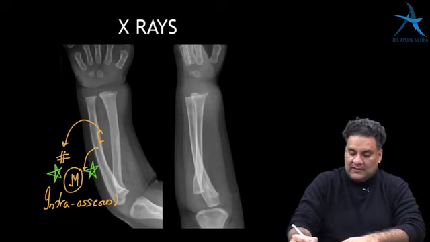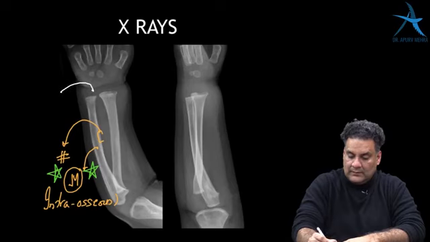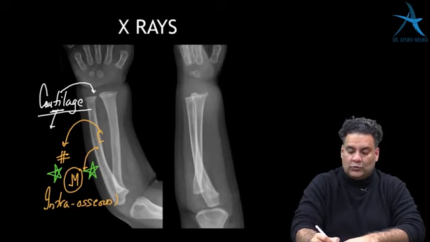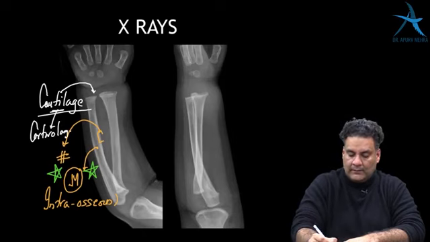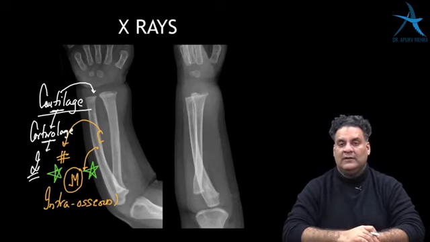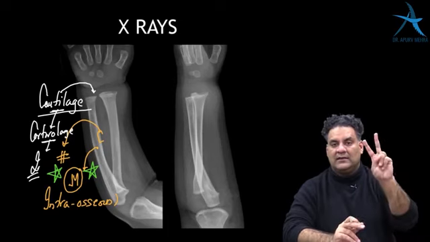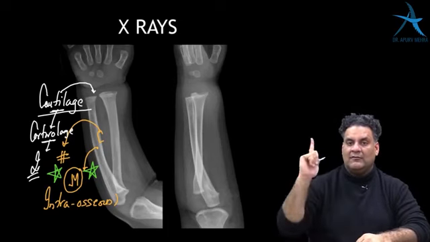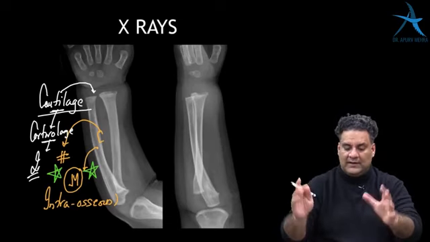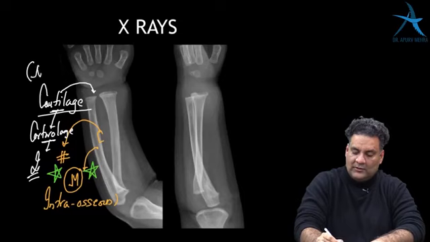What your X-ray cannot show is cartilage. Cartilage is made by type 2 collagen in the joints. Hyaline cartilage is type 2 collagen, bone is type 1 collagen. Cartilage is radiolucent, not seen on X-rays.